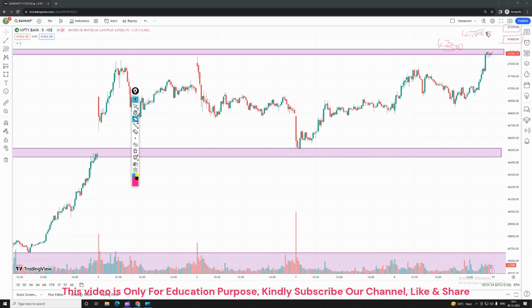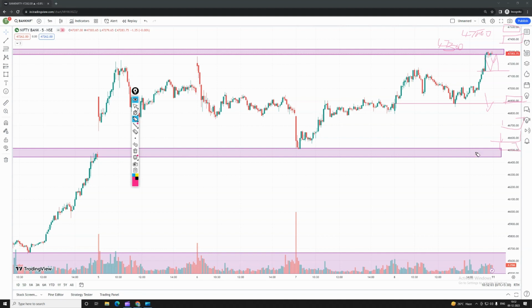What happens if the market consolidates and opens on a flat note, or breaks down and gaps down? Here you can see if the market gaps down, according to the price action level retest, you can go for a short for the target of the support we have here at 46,900. Once 46,900 breaks, you can see the targets of 46,700, 46,600, and 46,500 is the major support we have over here. Till the market gaps down, we can see minor corrections happen over there. Then you can see the downside till 46,500, guys.